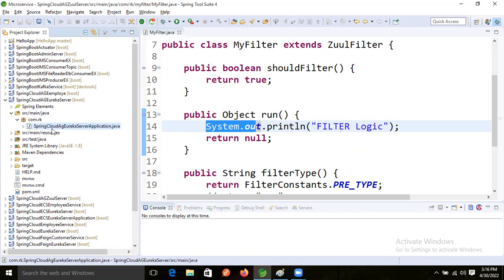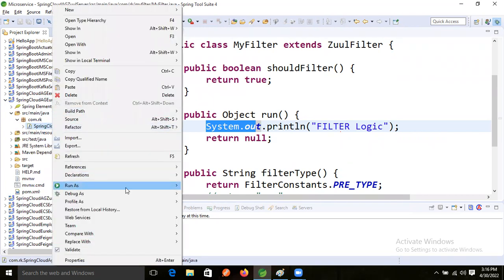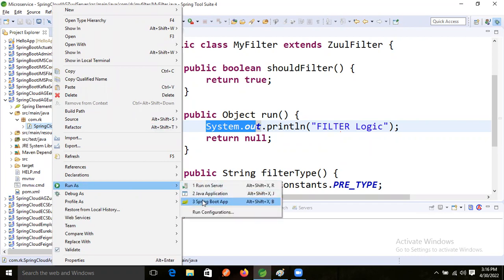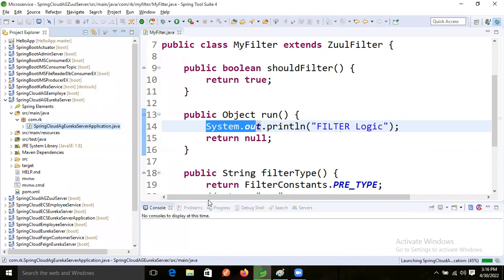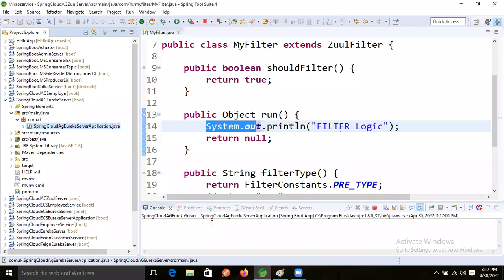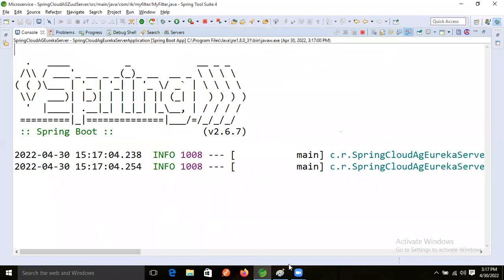Right click, run as a Spring Boot application. I'm running this one now, guys. Our Eureka server is started.